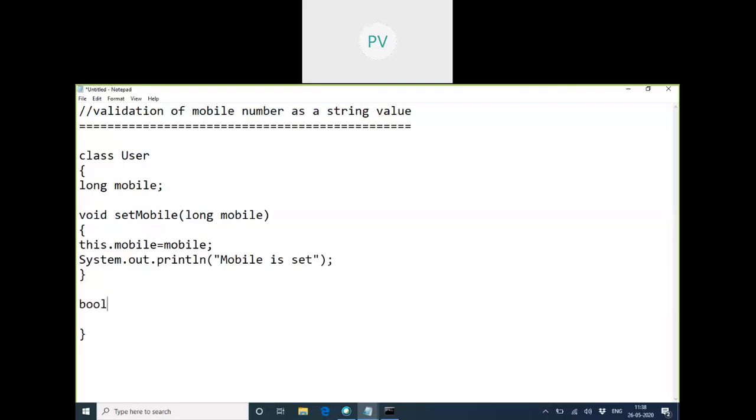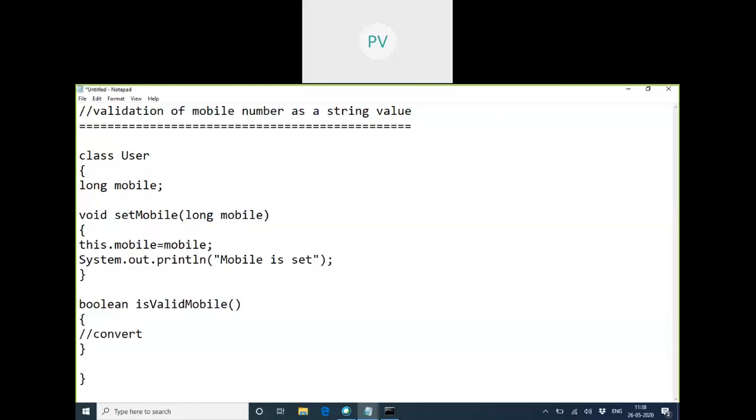Now trying to validate. The validation method should have return type boolean, isValid. It should return the value after counting the number of digits. For this, first we'll try to convert.